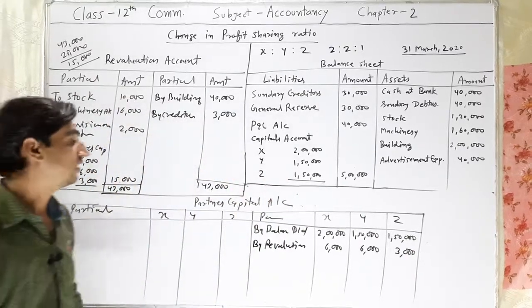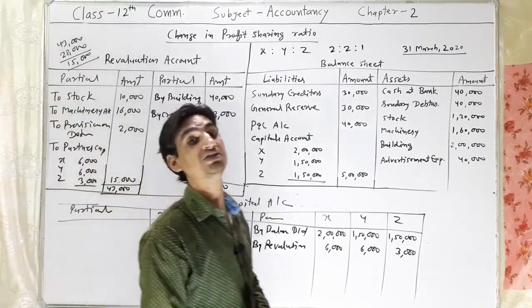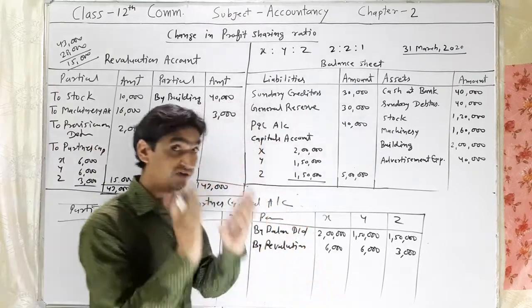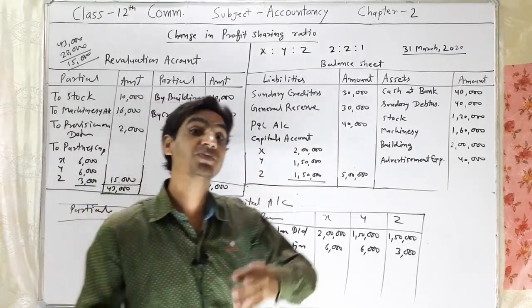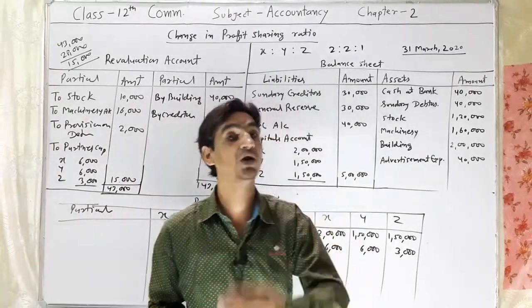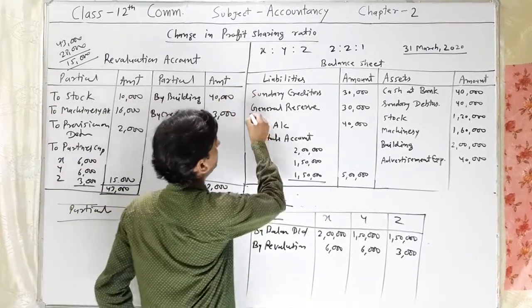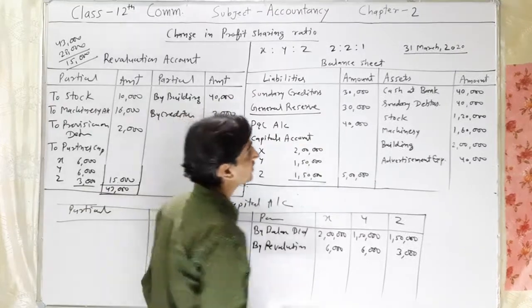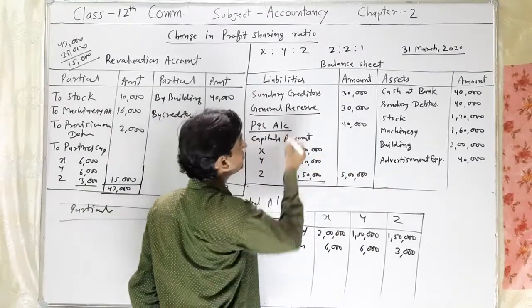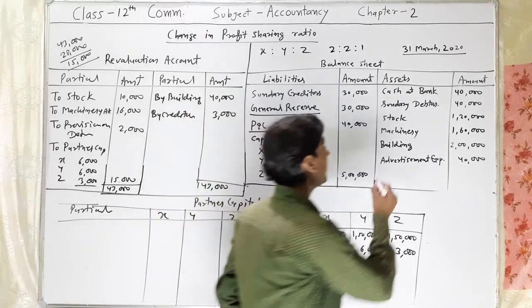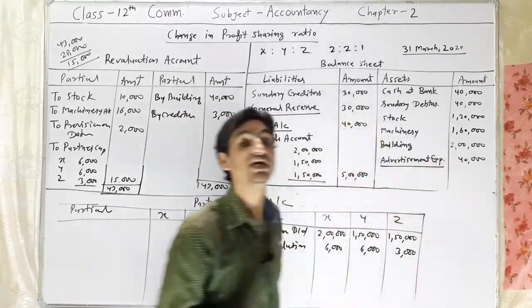Is it clear? After transferring revaluation profit or loss, we will need to transfer accumulated profits and losses and reserves. In the question we are given general reserve, that is a profit, and profit and loss account, that is a profit, and advertisement expenses, that is a loss.